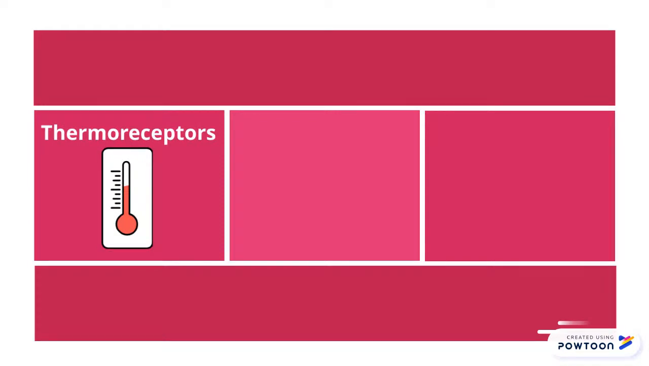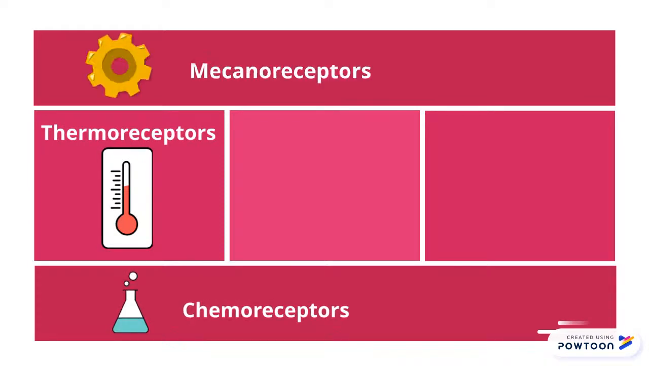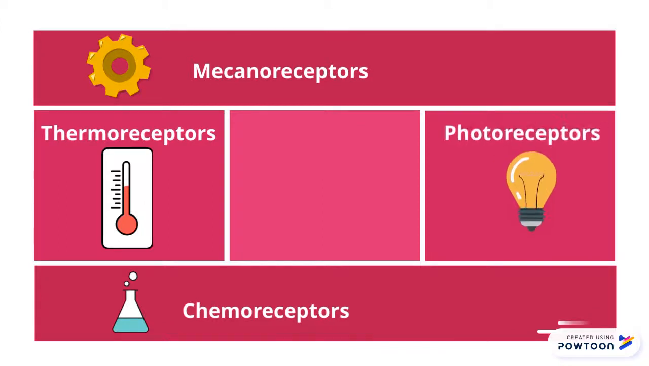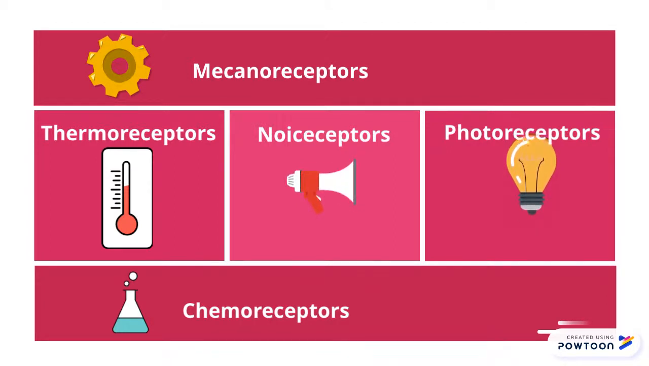Thermoreceptors detect changes in temperature, chemoreceptors detect the presence of chemicals, mechanoreceptors detect mechanical forces such as pressure, photoreceptors detect light, and nociceptors detect pain. When each of these 5 neurons detect high levels of these dangers, they will be alarmed and send out signals to determine how to react.